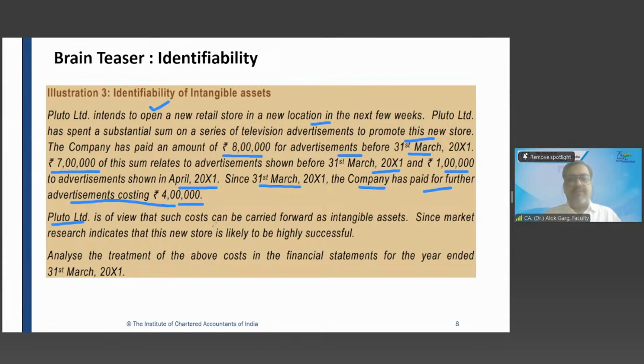Pluto Limited is of the view that such cost can be carried forward as an intangible asset. Since market research indicates that this new store is likely to be highly successful, analyze the treatment of the above cost in the financial statement for the year ended 31st March 2001.